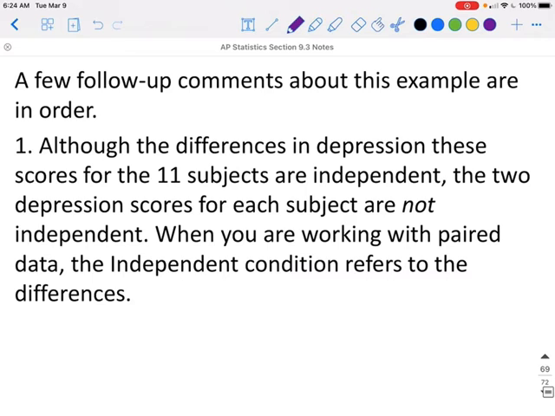A few follow-up comments about this example are in order. First of all, although the differences in depression scores for the 11 subjects are independent, the 2 depression scores for each subject are not independent. When you are working with paired data, the independence condition refers to the differences.